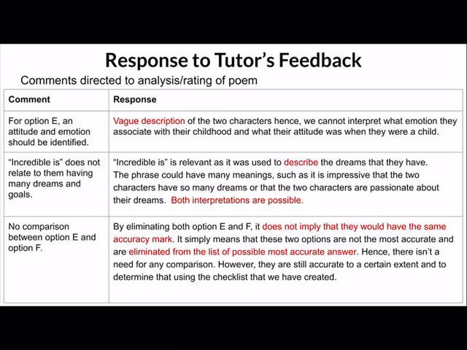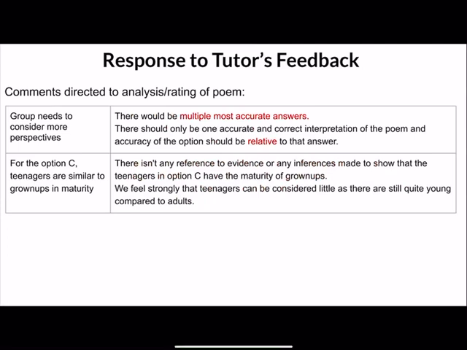Another comment that we got was that there was no comparison between option F and E. We thought that eliminating both option E and F does not in any way imply that they would have the same accuracy mark. It simply means that these two options are not the most accurate and are eliminated from the list of possible answers. Hence, there isn't a need for any comparison. However, they are still accurate to a certain extent, and to determine that, we decided to use the checklist that we have created.